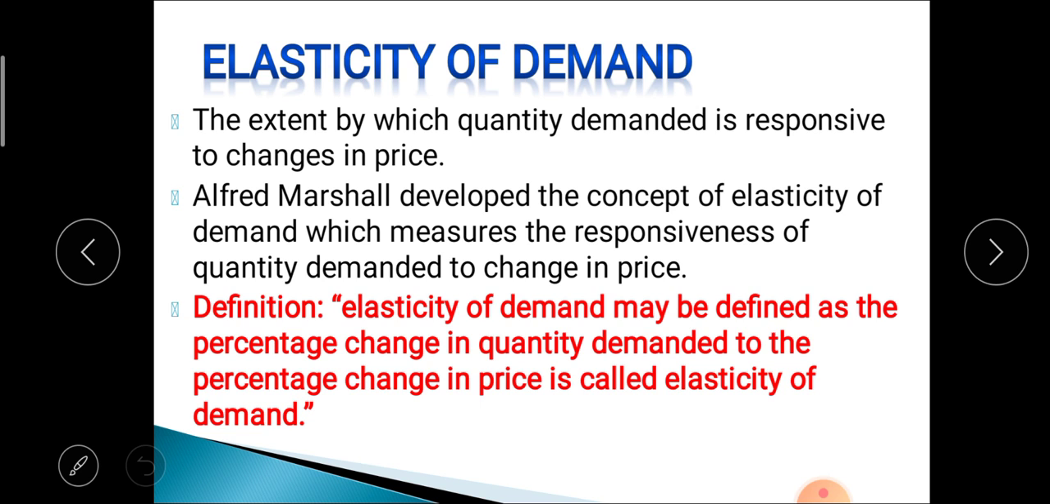Elasticity of demand is the extent by which the quantity demanded is responsive to a change in price. That means it is the relationship between change in quantity demanded and change in price. This concept was derived by Alfred Marshall, which measures the responsiveness of quantity demanded to the change in price.